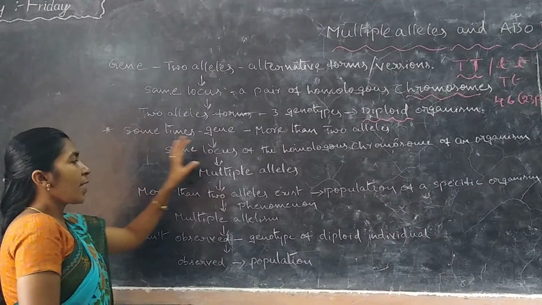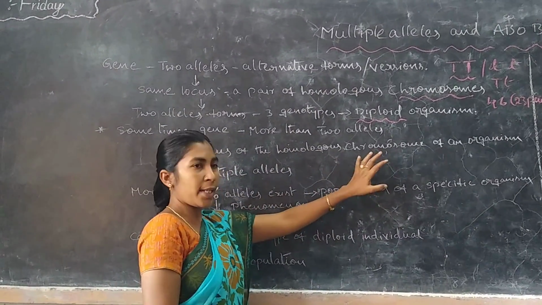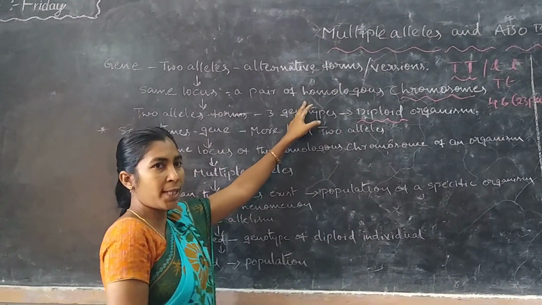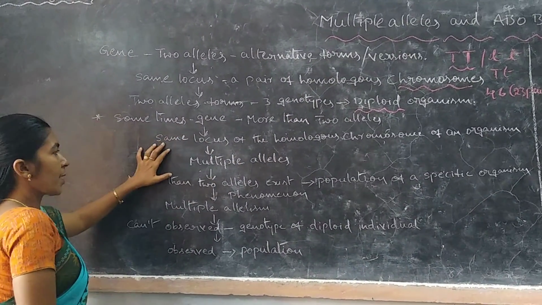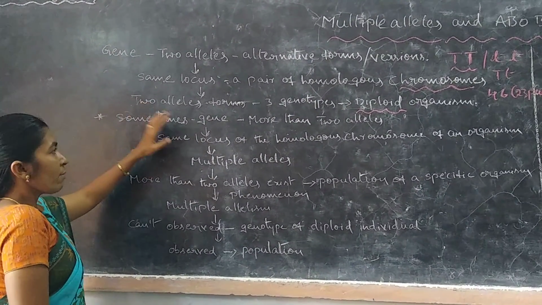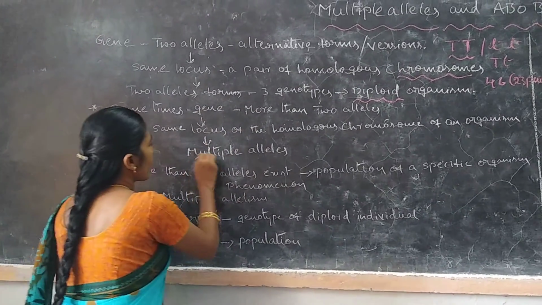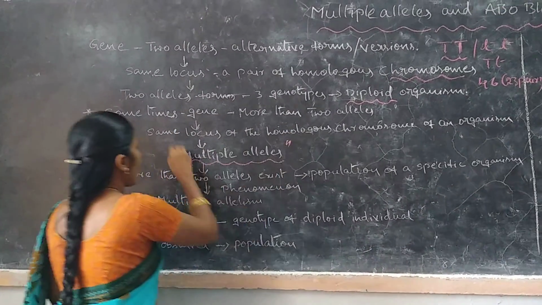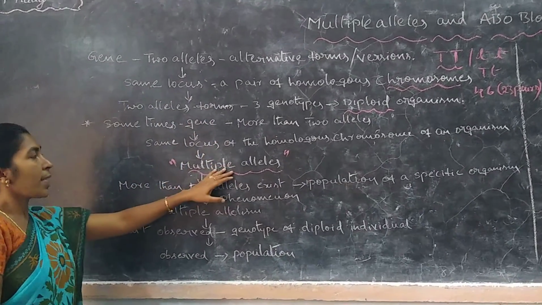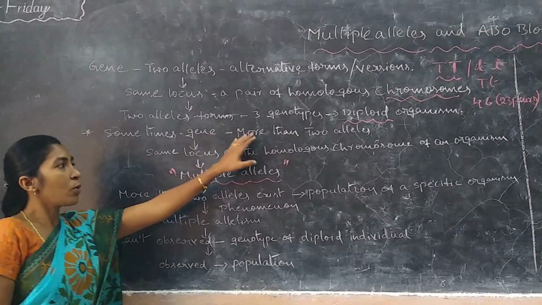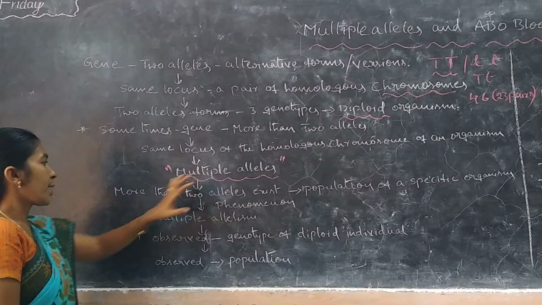See here, the same locus of the homologous chromosomes of the same organism. But when one gene has more than two alleles, these are considered multiple alleles.